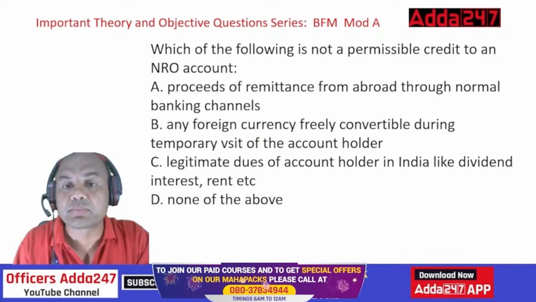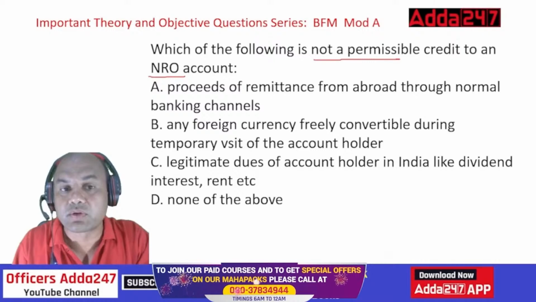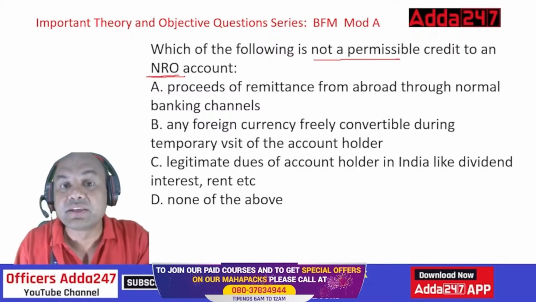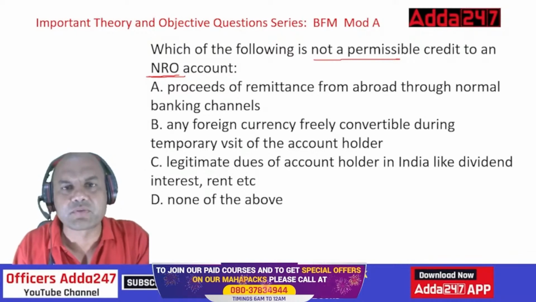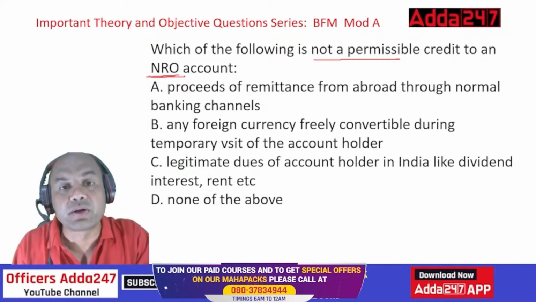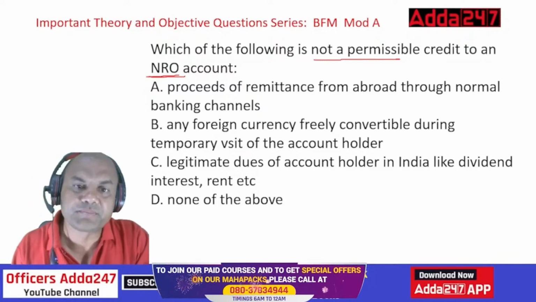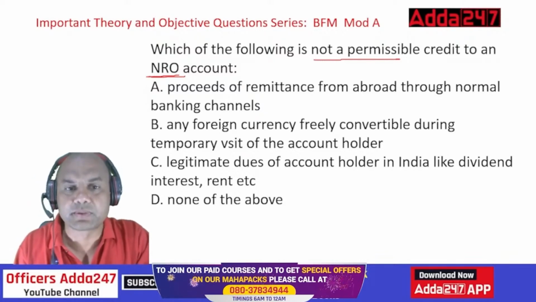Which of the following is not a permissible credit to an NRO account? Here, not a permissible credit to an NRO account. NRO means the funds are credited from India. Not only from India, they can be credited from outside also. But the point is the funds can be credited from India. Both of them are allowed. So which of them is not permissible?